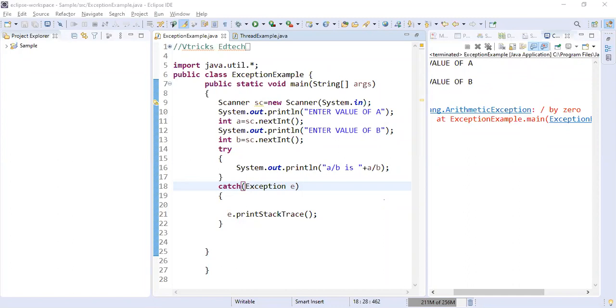Meaning to say, a connection is open and I forgot to close it, then we use finally so that the connection will be closed. Finally, as the name says, is the last statement of your code. It will be executed for sure irrespective of try or catch. That's about finally. Good.